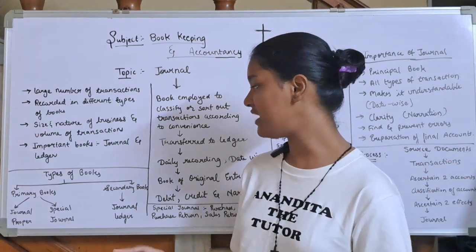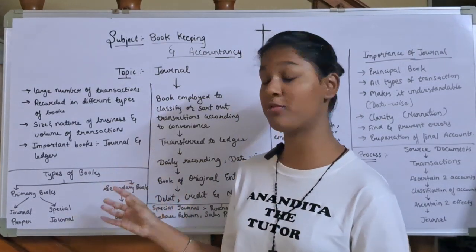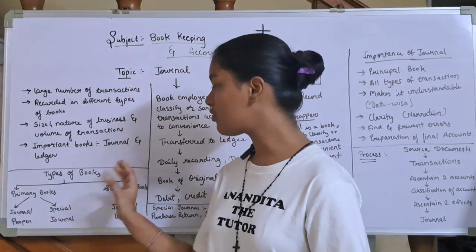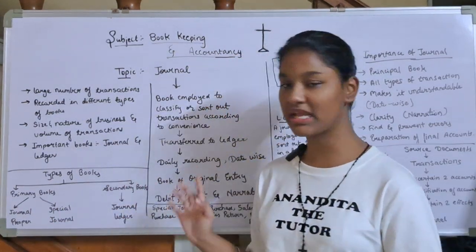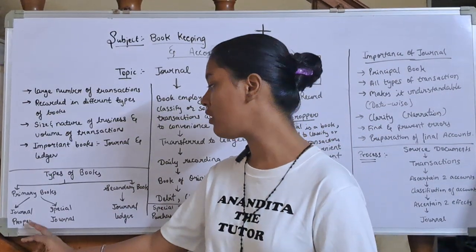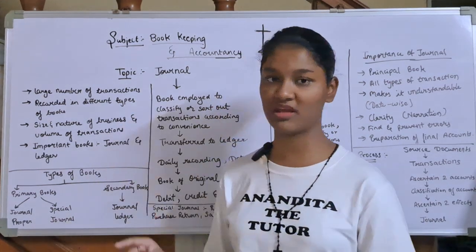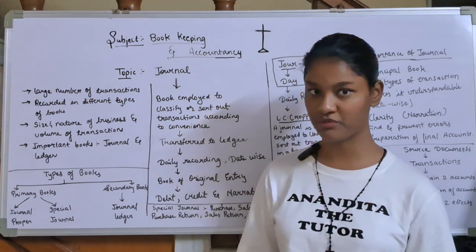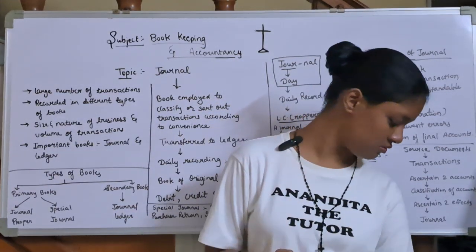Before that I need to tell you all what the types of books are. There are two main types of books. One is primary and the other is secondary. Now in primary there are two books, not types: journal proper and special journal. Journal proper is basically what we are going to learn today, and special journal has other types of books.